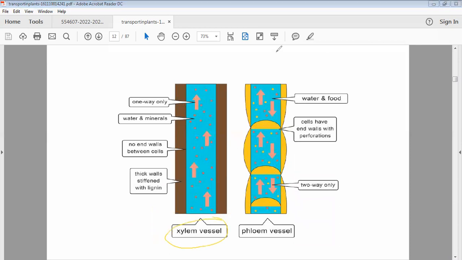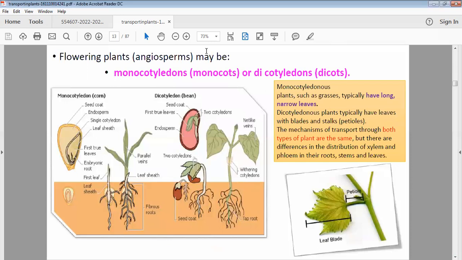If you're looking at the xylem, you can see the direction is only from low to high, but you can see that the direction is even in different ways. It's for food and water both. Cells have end walls. Can you see the end walls are present? But here no end walls are present. Something is disintegrated over here. So end to end, it's acting like a pipe in your home for sanitary purposes.